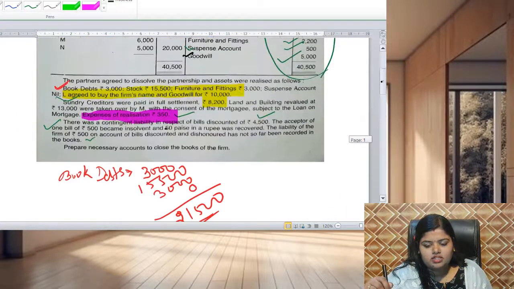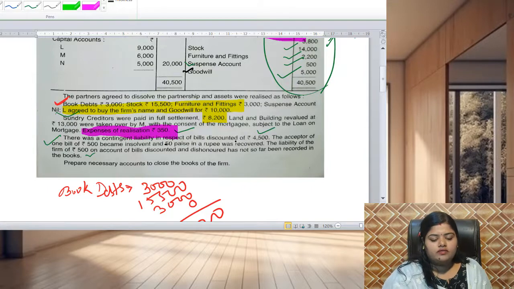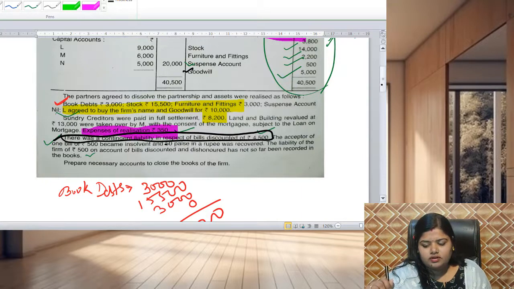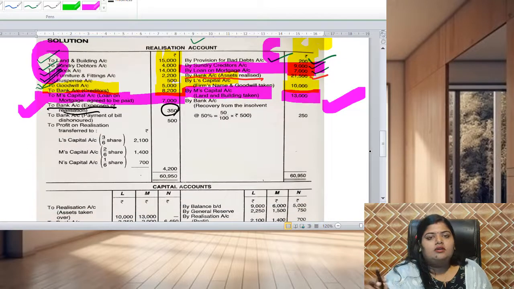Next, coming to the next point, it is written that there was a contingent liability in respect of bills discounted, 4,500. So what do you mean by this contingent liability? Contingent liability is actually not a liability.